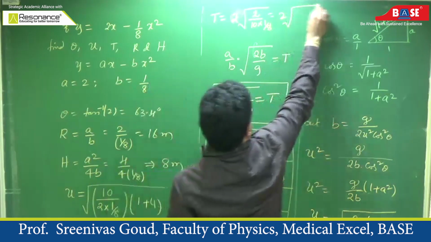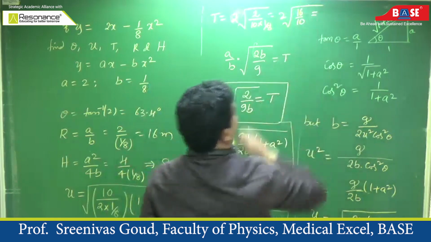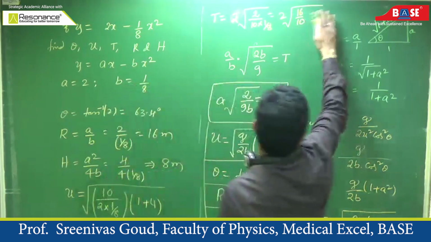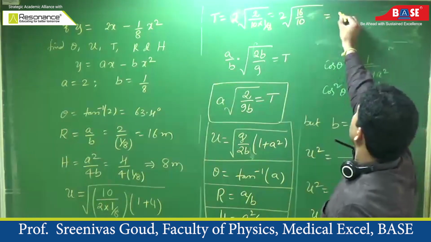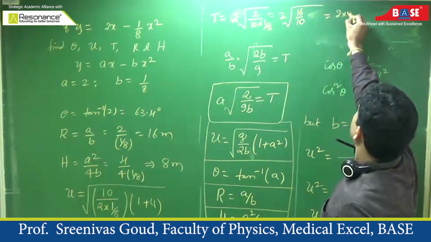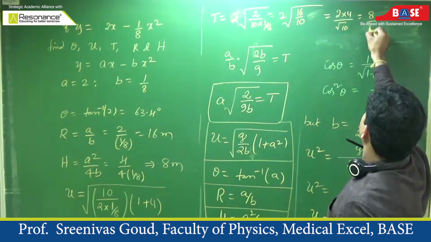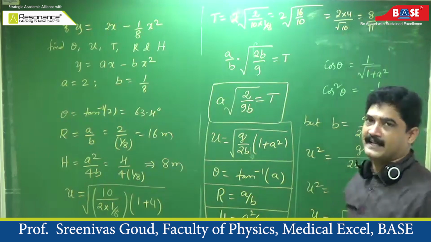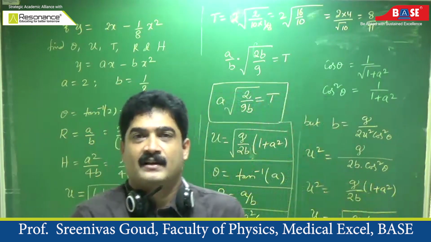So this is 2 root of 16 by 10. Further simplification gives the value of time period. So that is 2 into 4 divided by root 10. So this is 8 divided by root 10 seconds.